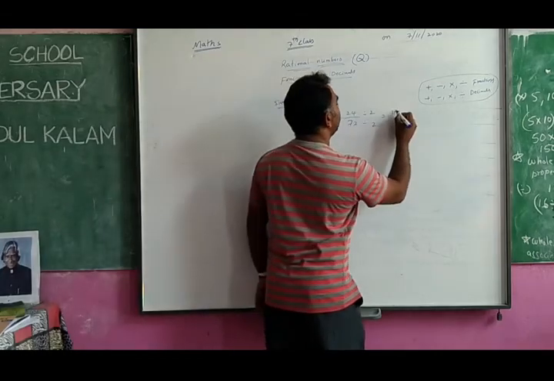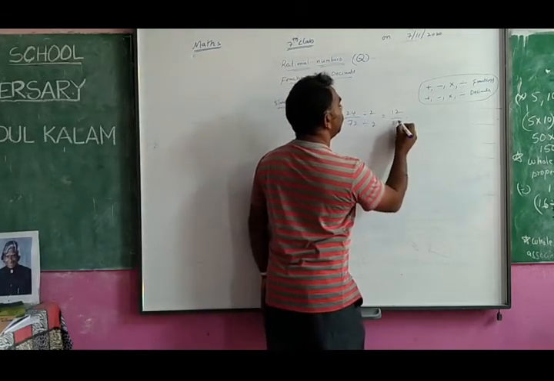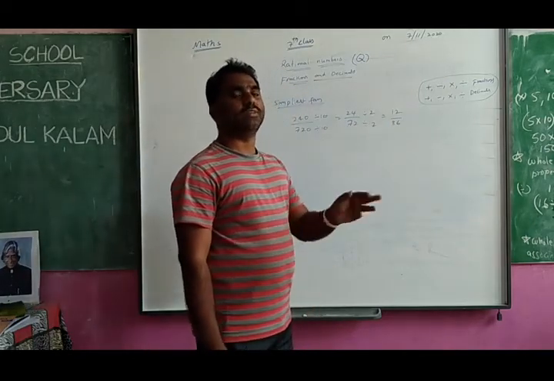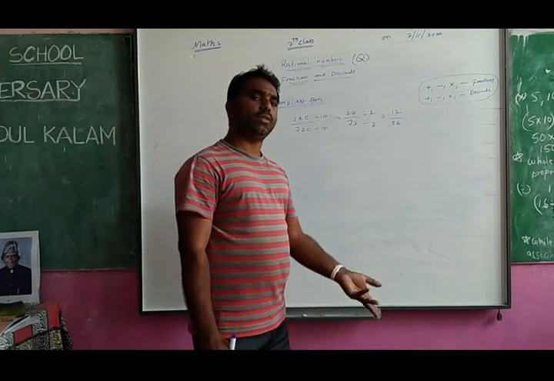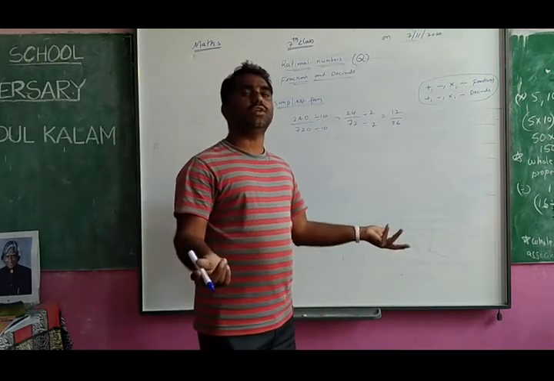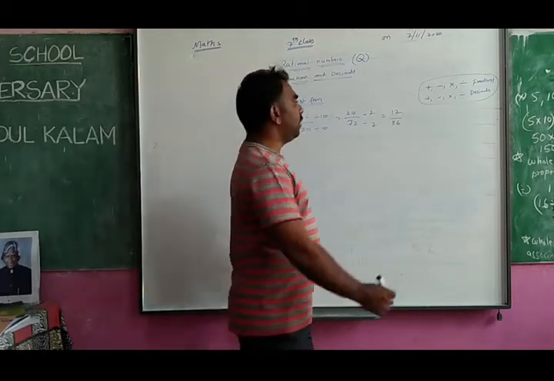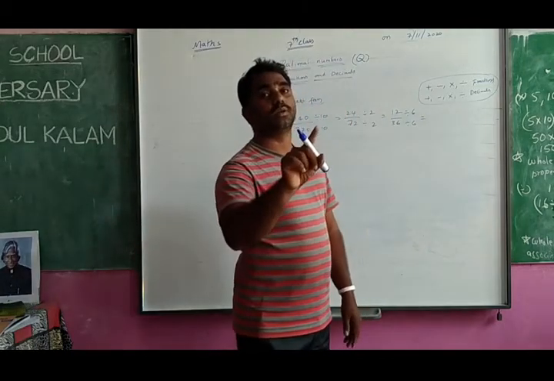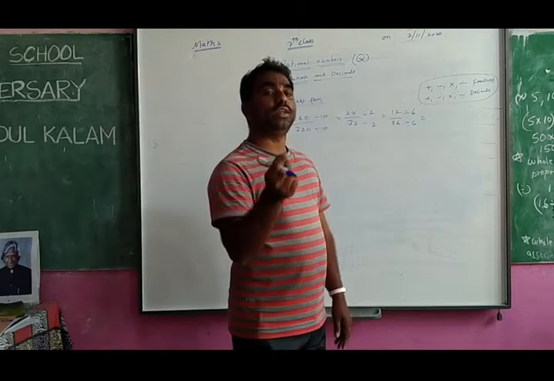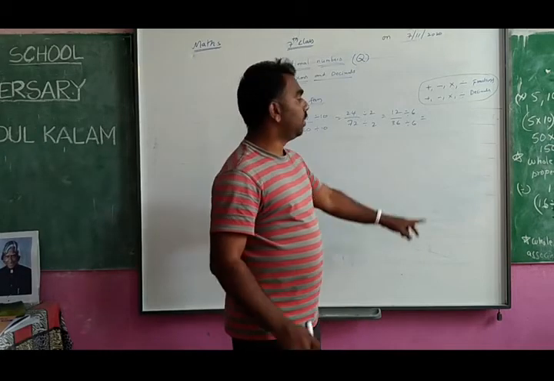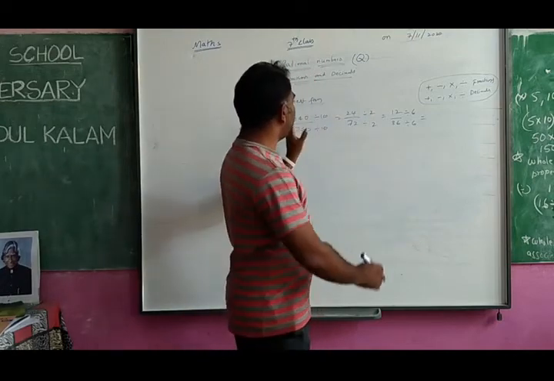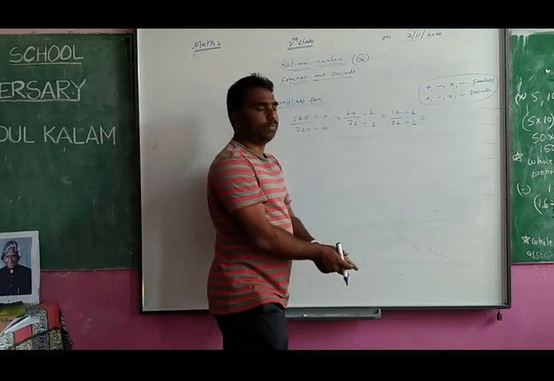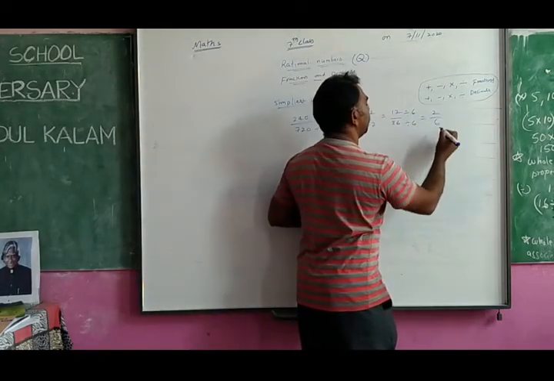So 24 divided by 2 is 12. 72 divided by 2 is 36. See here, 12 and 36. Again these numbers can be divided. With what table? 2 table also, 4 table also, 6 table also. Any one of your wish, you can follow any table. Suppose I am taking the 6 table. Both numbers will be divided by the 6 table. But the condition is up also, down also the same number. With numerator and denominator, we should divide with the same number, not any different. Like that you can make the fraction into short form. So you see, 6 2s are 12, 6 6s are 36.